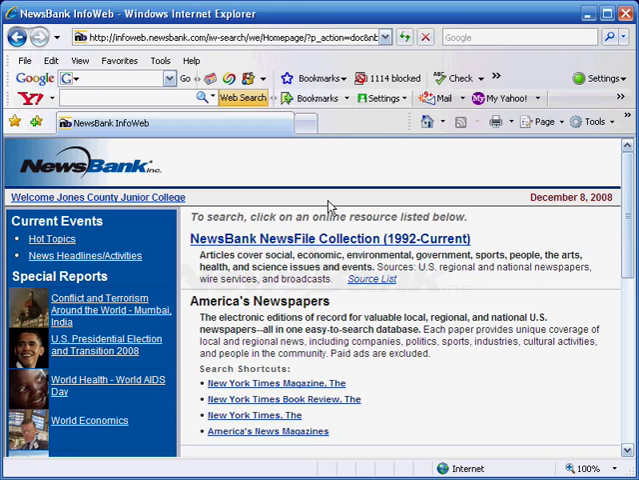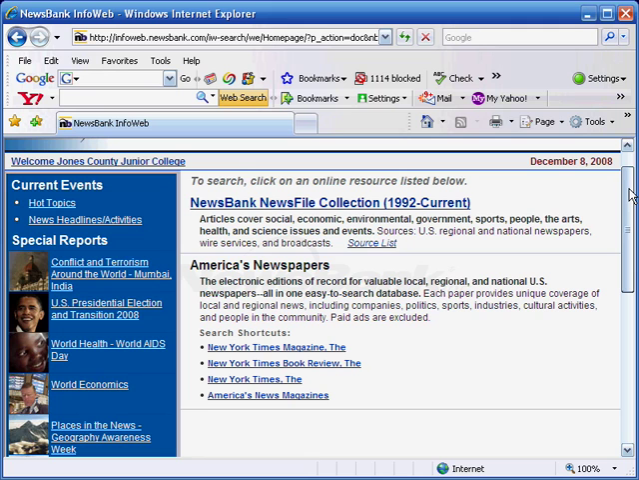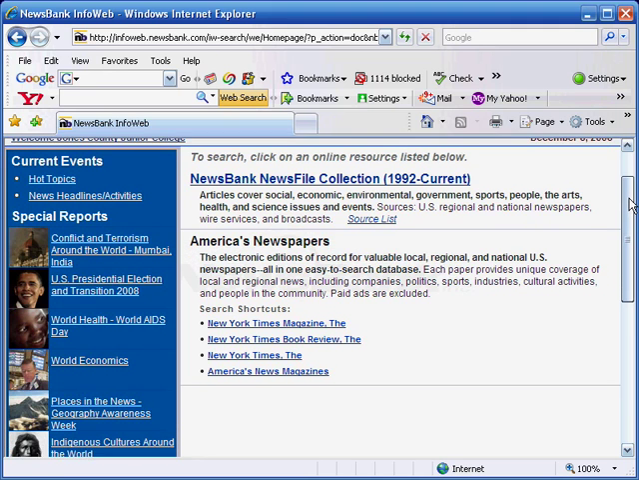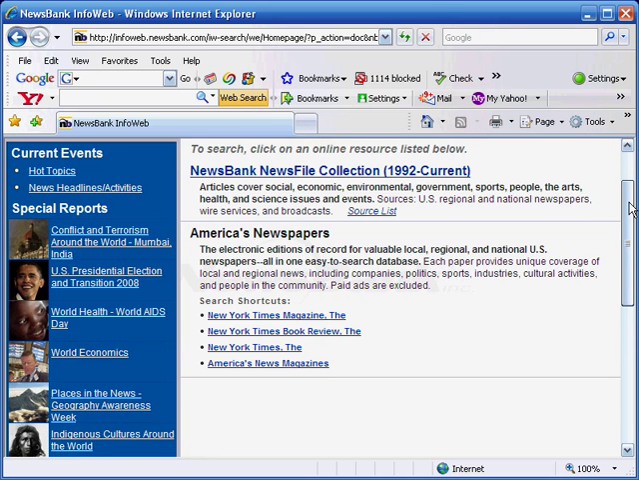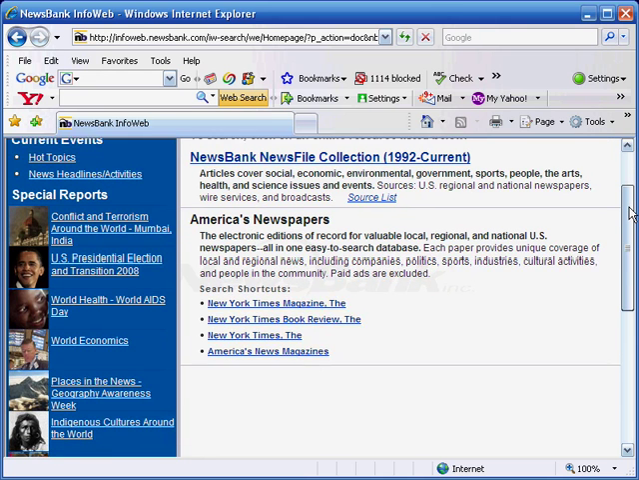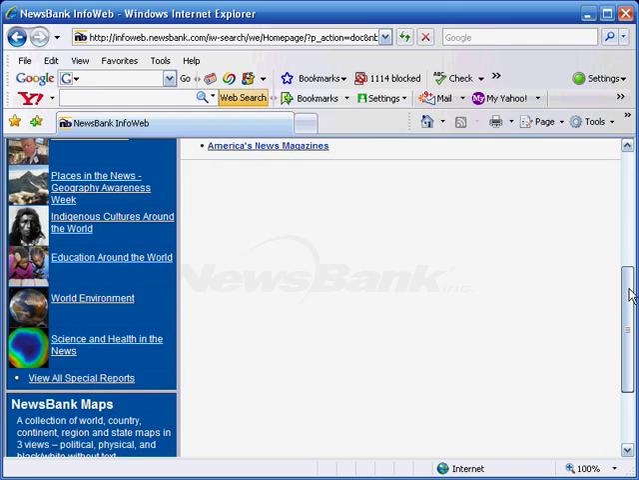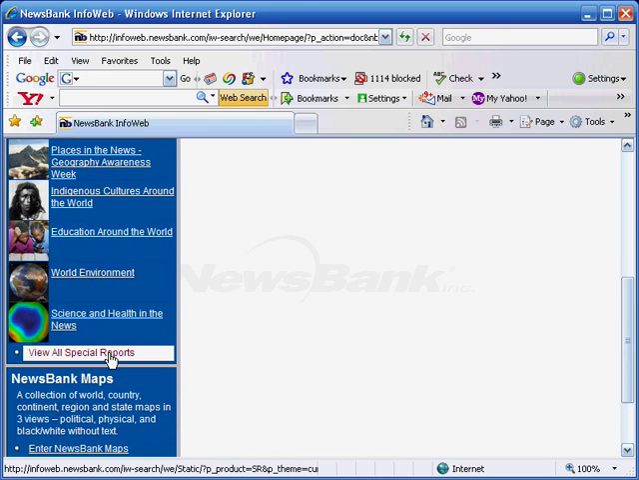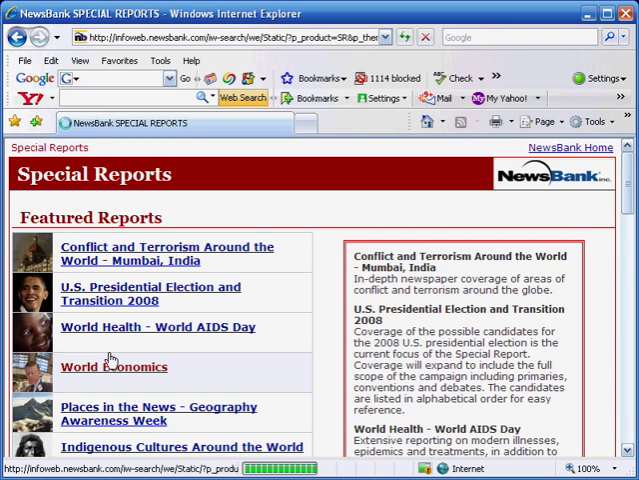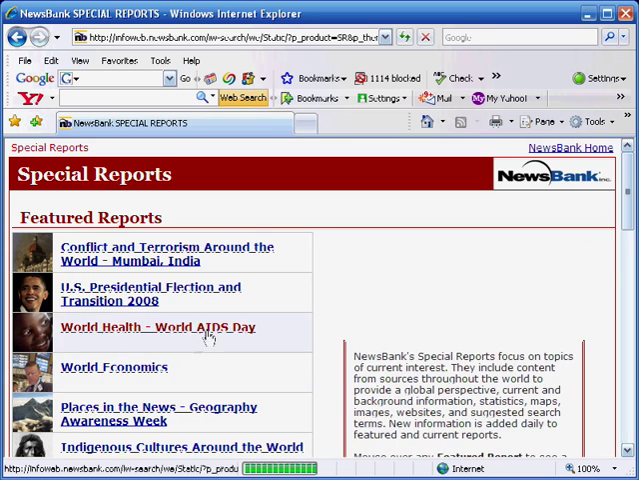So if we go back then to the Newsbank homepage and look at the special reports, this is another way to figure out ways to research or get topic ideas. Here we have lots of suggestions for things that you might want to research for school. We've got terrorism, election once again, health, economics, and so forth. And the special reports are a good place to start because they've already organized some pretty good articles for you.